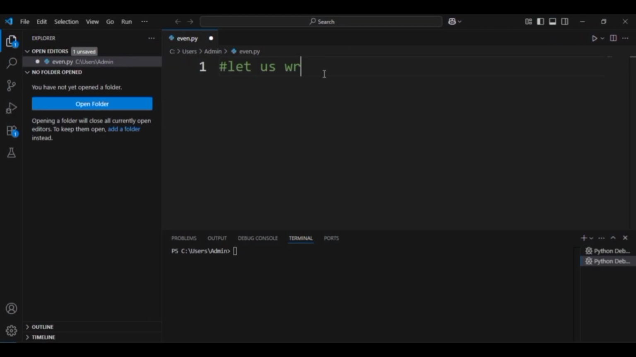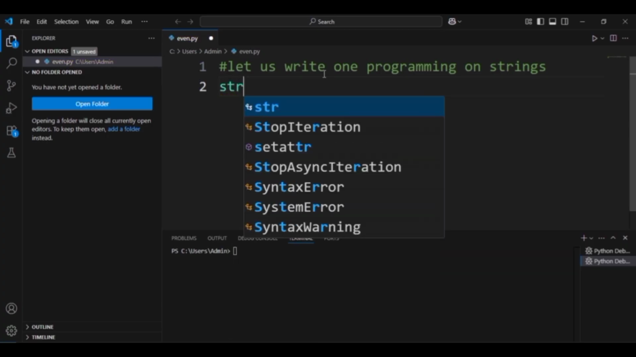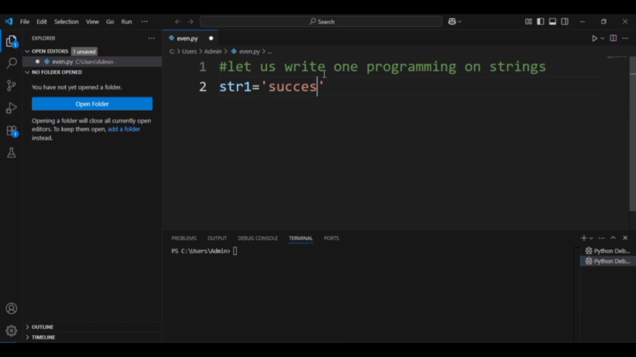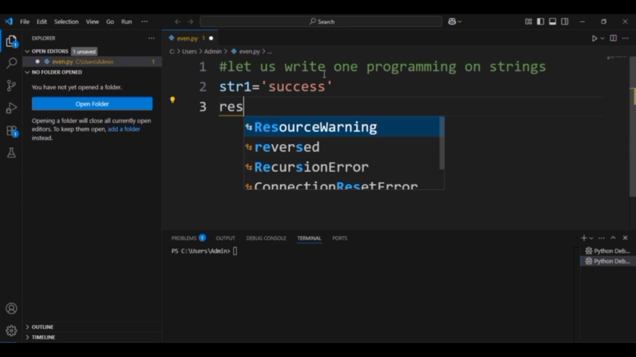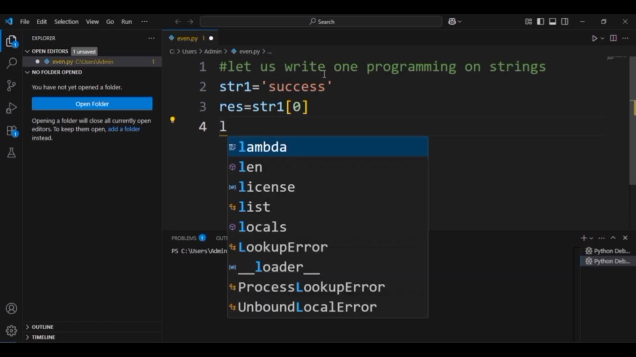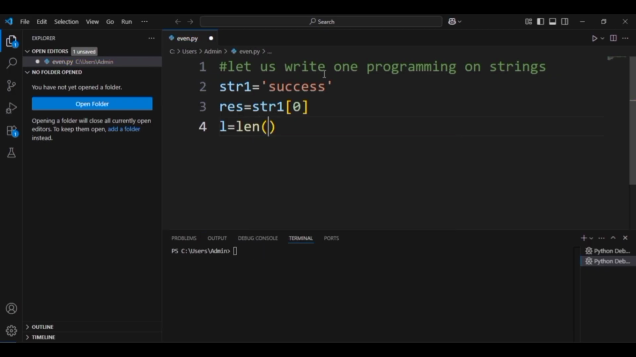Now let us write one program using our string modules. Here I am simply writing the program so that we can get the first, middle and the last characters of a string. Let us take one string. Suppose I directly initialize the string as success. Here we need to get the first letter, middle letter and the last letter. For that, at first we have to take the string as an array. So I am initializing res equals string of array, so that the first letter is assigned to res, that is s.